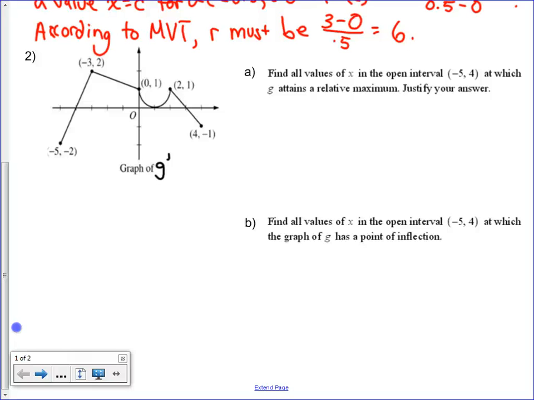Find all values of x in the open interval. Why did they say -5 to 4? What's the big deal with that? They're telling me just look at the graph. Don't think about anything that might be happening outside of the graph. Find all values of x in the open interval -5 to 4 at which g attains a relative maximum. Hey, that's a forever. Justify your answer.